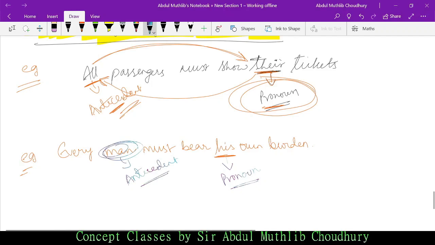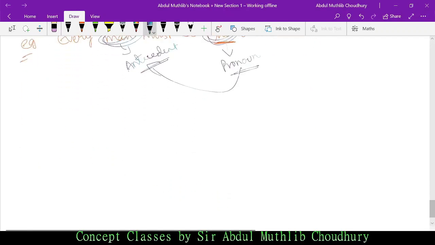Man is the antecedent. His is the pronoun. Pronoun referring to antecedent. I hope you are correct. So let us move ahead. We shall now discuss indefinite pronouns.